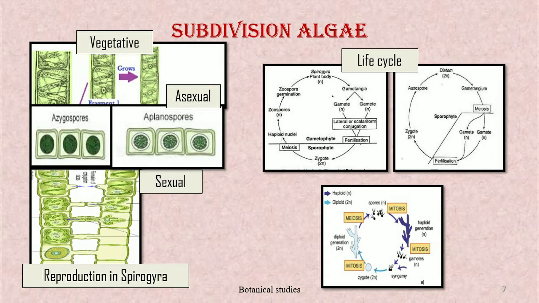Reproduction in algae takes place vegetatively by fragmentation, asexually by spore formation, and sexually by fusion of two gametes, which may be isogamous, anisogamous, or oogamous. The life cycle in algae may be haplontic, diplontic, or diplohaplontic type.